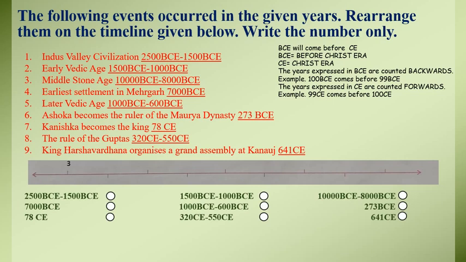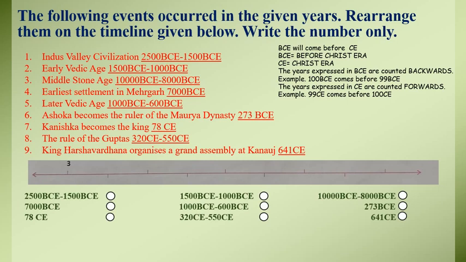So 99 BCE comes later than 100 BCE, but in common era, 99 CE comes before the year 100 CE.